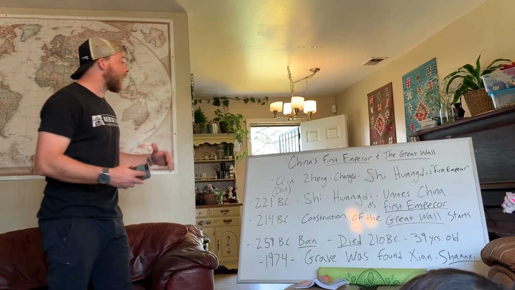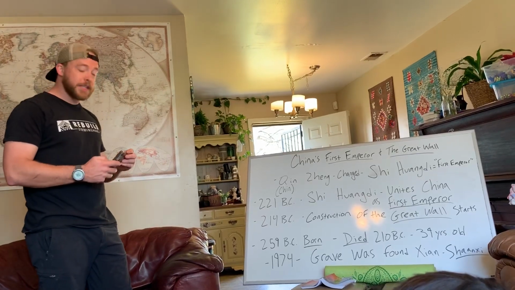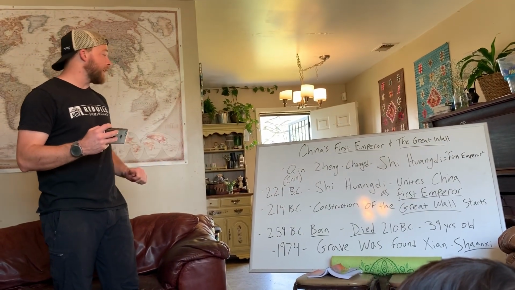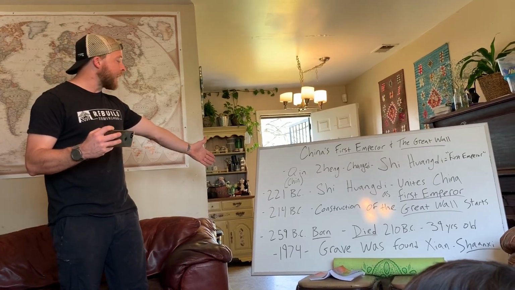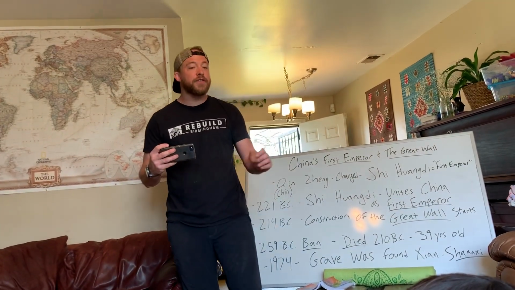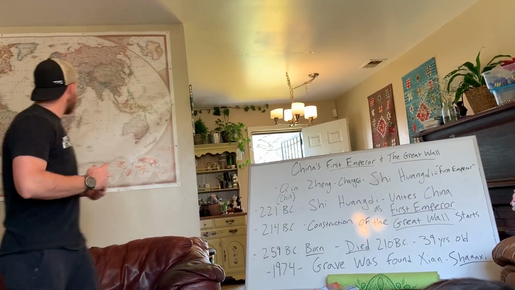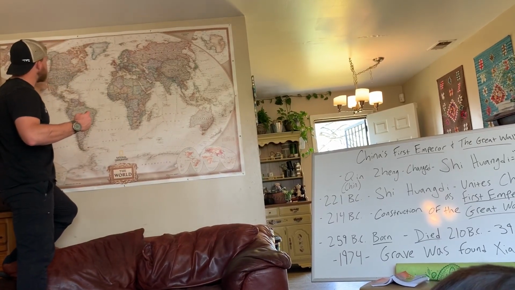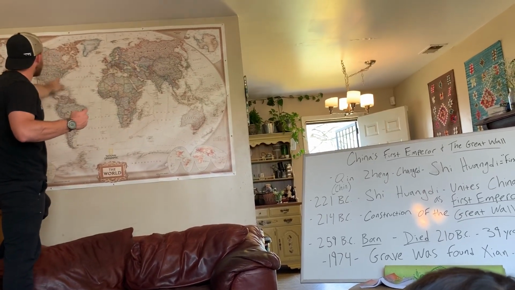So Shi Huangdi decided we need to build the greatest wall that the world has ever seen. So he started with his people to build what is known as the Great Wall of China in 214 BC. So that is 7 years after he becomes emperor. He says, we got to build this wall. And the people were like, there's almost 4,000 miles that they have to build. You know how long that is? That is all the way across the United States. The distance had to go basically from here to here across the United States because it wrapped around China's empire at the time, the northern border from Mongolia.